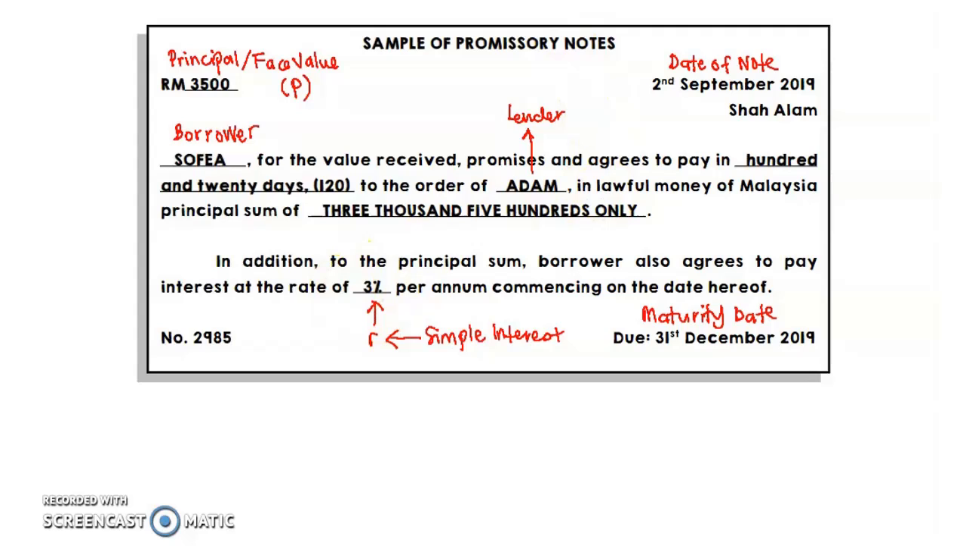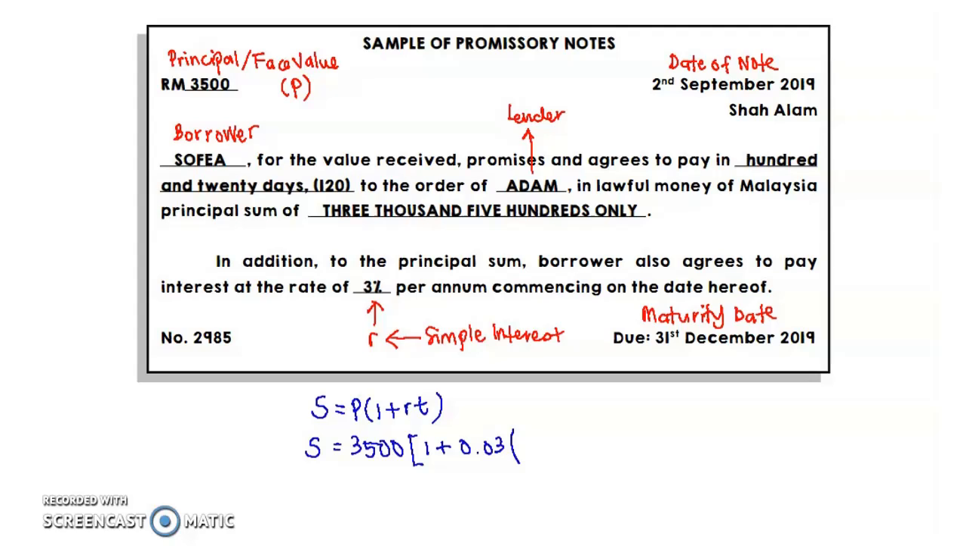Now let's look at, from this promissory note, how much in total Sophia needs to pay to Adam. Since it is a promissory note, we use the concept of simple interest. So how much we need to pay? Value S, simple amount. S equals P(1 + RT). So S equals P, which is 3,500, multiplied by (1 + rate, which is 3%, so 0.03) times T.